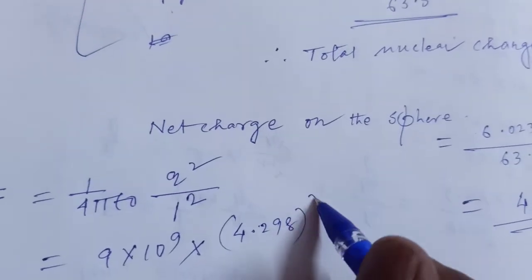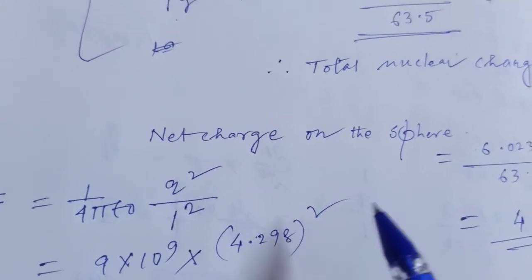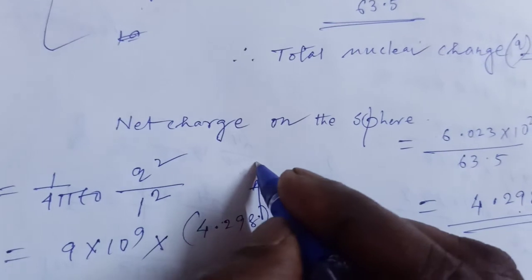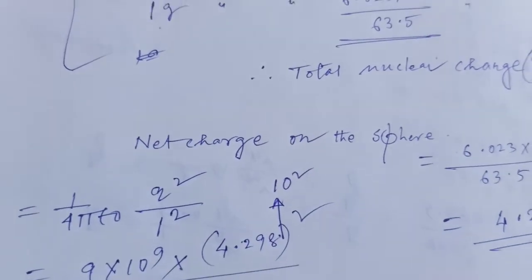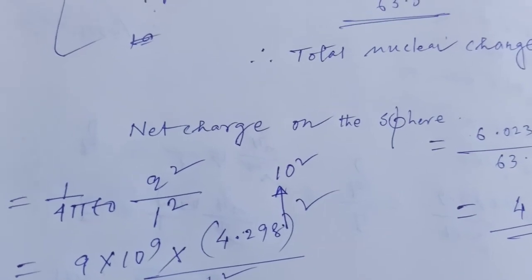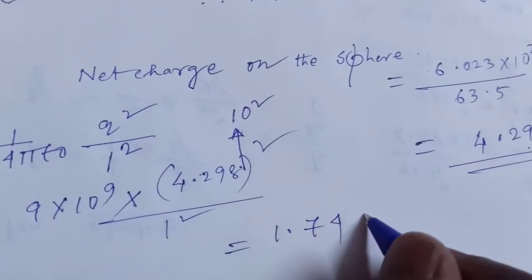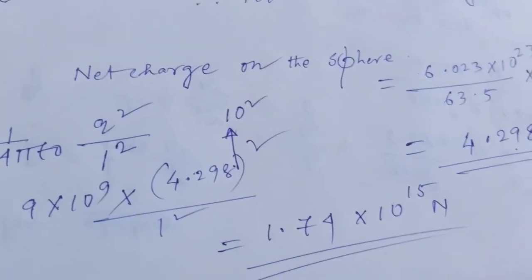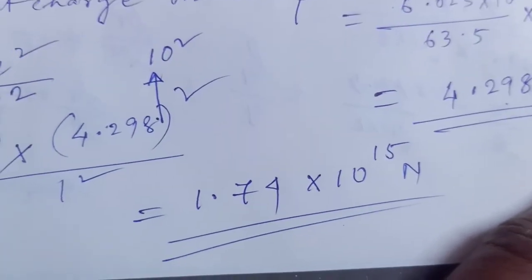And this is squared, into 10^2, by 1 squared. So this leads to a value of 1.74 × 10^15 Newton approximately.